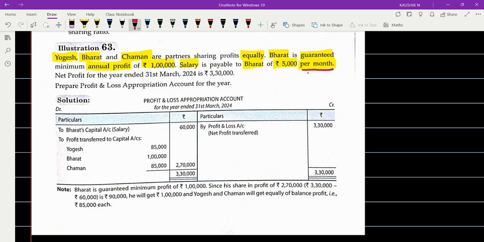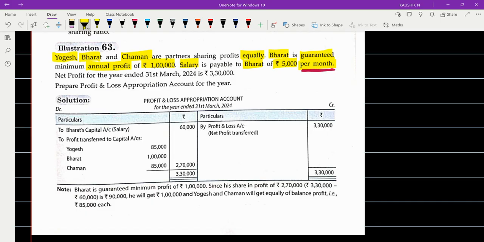Be careful whether a monthly salary has been given, or a quarterly salary, or a half yearly salary, or an annual salary. Because for a monthly salary, multiply the given amount by 12. If it is a quarterly salary, the amount should be multiplied by 4. If it is a half yearly salary, it should be multiplied by 2. If it's an annual salary, do we need to multiply the given amount or need not multiply?